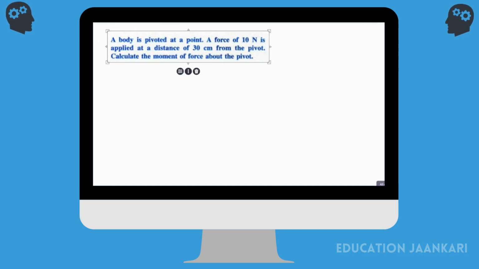A body is pivoted at a point. A force of 10 Newton is applied at a distance of... 3 Newton meter. Very simple. You just need to use the formula, multiply.